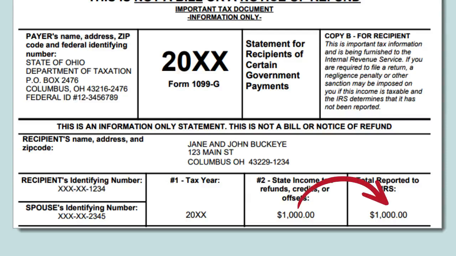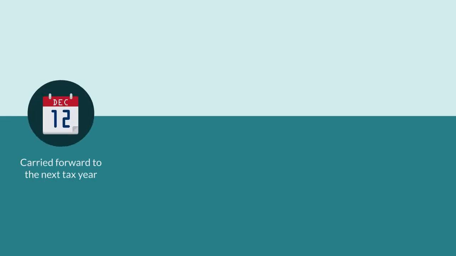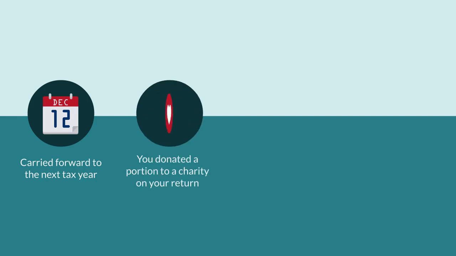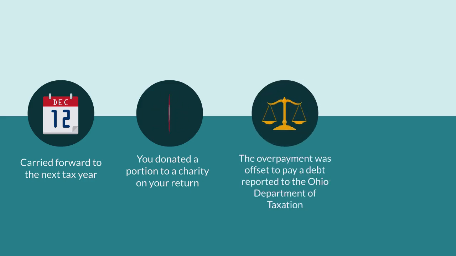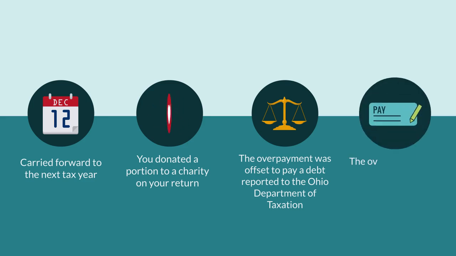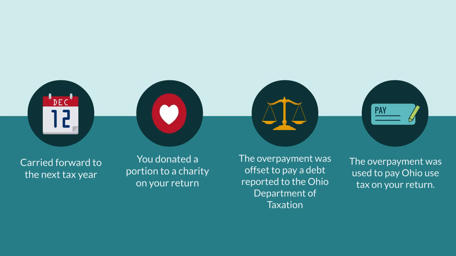The refund you may have received can be different from the overpayment that was granted because you requested that all or a portion of the overpayment be carried forward to next year. You donated a portion to a charity on your return. The overpayment was offset to pay a debt reported to the Ohio Department of Taxation, or the overpayment was used to pay Ohio use tax on your return.